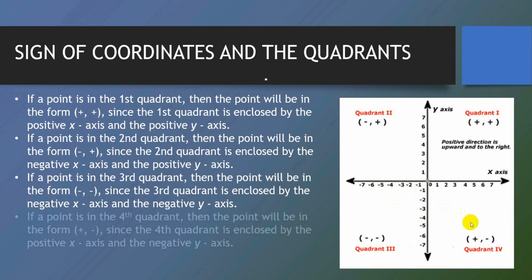In quadrant 4, we can see we have the positive x-axis and the negative y-axis. So in this case, when our point is lying in quadrant 4, the x coordinate is a positive value and the y coordinate is a negative value.